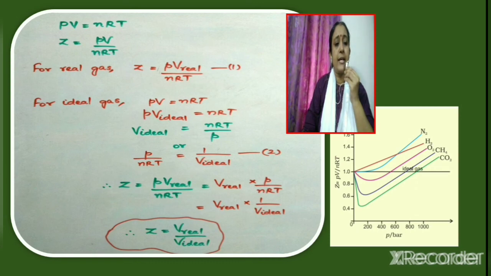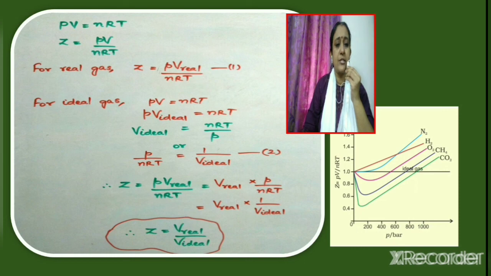Now for an ideal gas, we know PV is equal to nRT. So here take the volume V as V ideal. So the equation now becomes P into V ideal is equal to nRT. From this, what will V ideal be equal to? V ideal will be equal to nRT by P. Or what will P by nRT be equal to? P by nRT will be equal to 1 by V ideal.